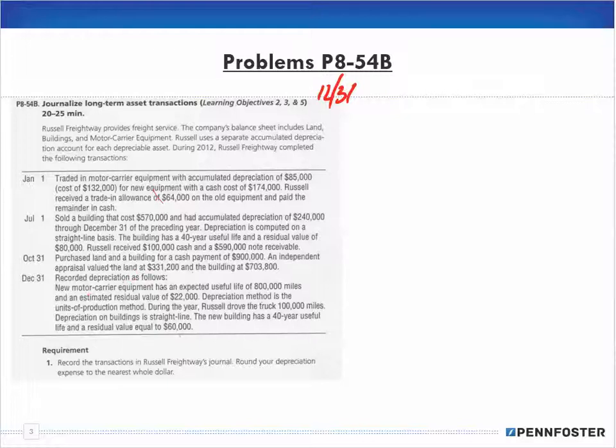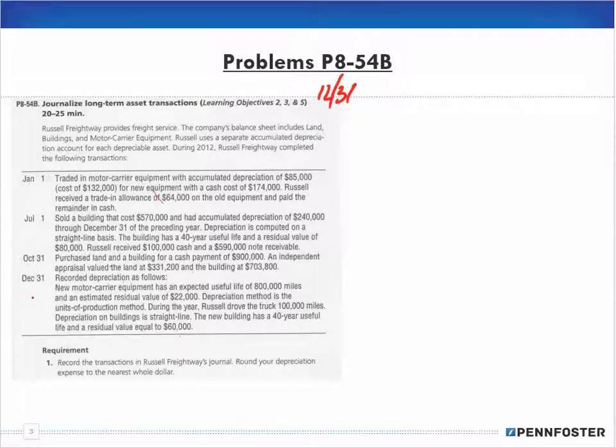New motor equipment has an expected useful life of 800,000 miles and an estimated residual value of 22,000. Depreciation method is units of production. During the year, Russell drove the truck 100,000 miles. Depreciation on the building is straight line. The new building has a 40-year life and a residual value of 60.